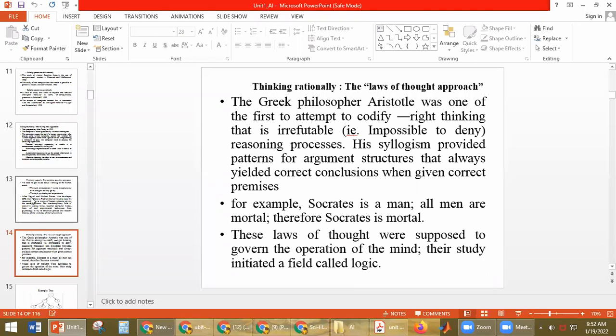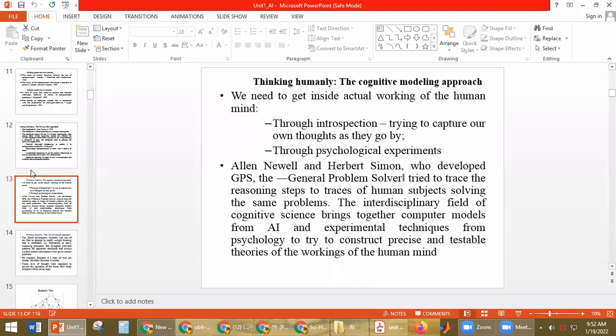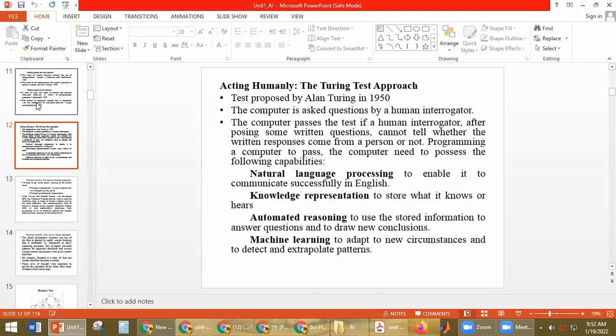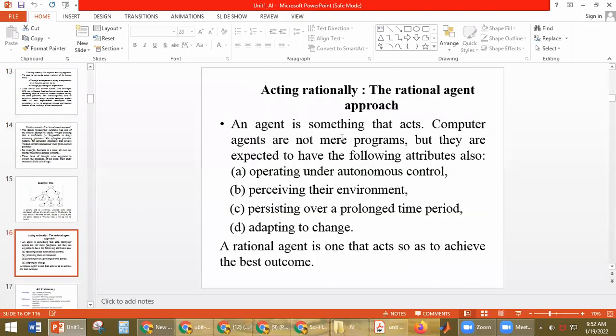So like this we have the cognitive science approach, and we have the Turing test, and we have the rational agent approach to check whether the systems act rationally. What is the rational agent approach? An agent is something that acts. Computer agents are not mere programs; they can also be machines.